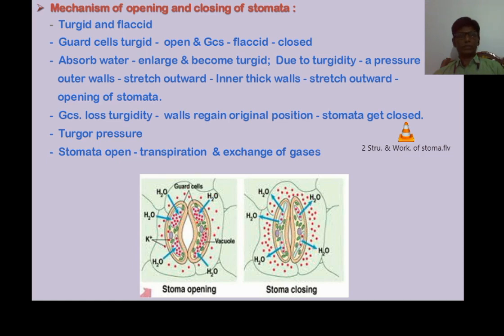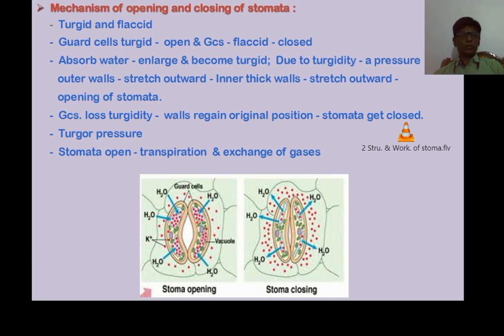Then the turgor pressure is exerted on the outer walls of the guard cells. Why on the outer walls of the guard cells? Because the outer walls are thin and elastic, whereas the inner walls are thick and non-elastic. Hence, the turgor pressure is exerted on the outer walls.